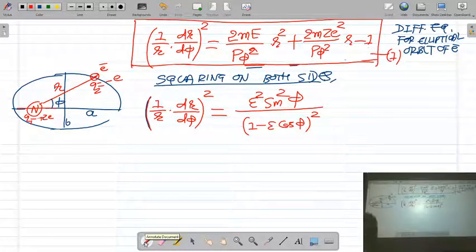So you will get another differential equation: 1 upon r dr by d phi whole square is equal to epsilon square sin square phi upon 1 minus epsilon cos phi whole square.